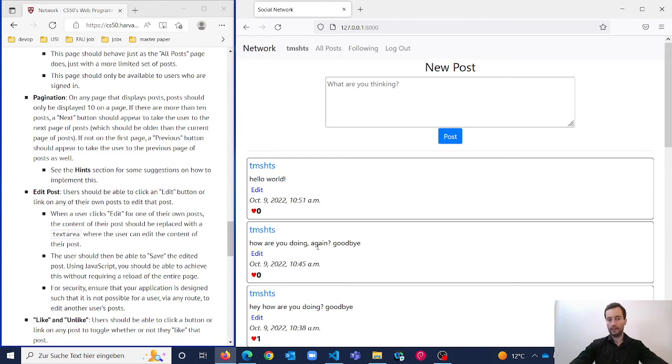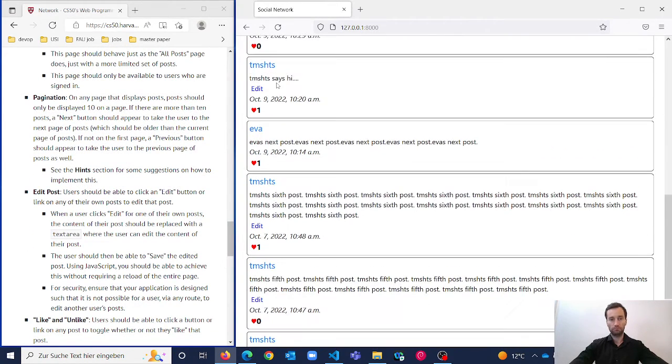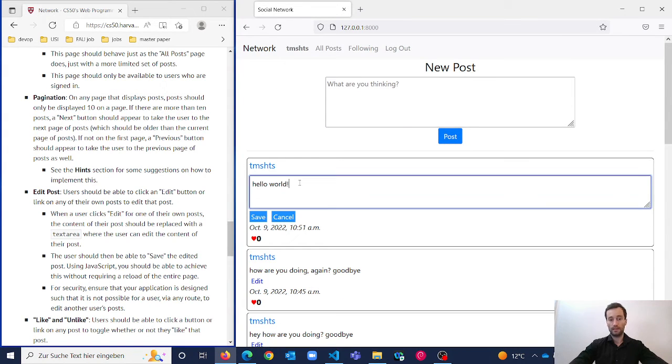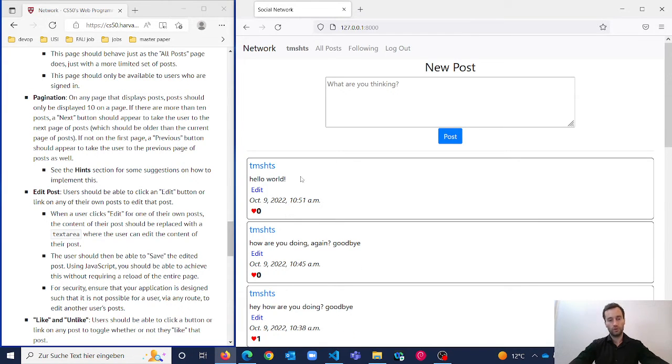Edit post. I can't edit a post of Eva, but I can change only my own posts. So if I click the three points and I make the decision, okay, no, I'm sorry, I changed my mind, I just cancel. So no change is seen.